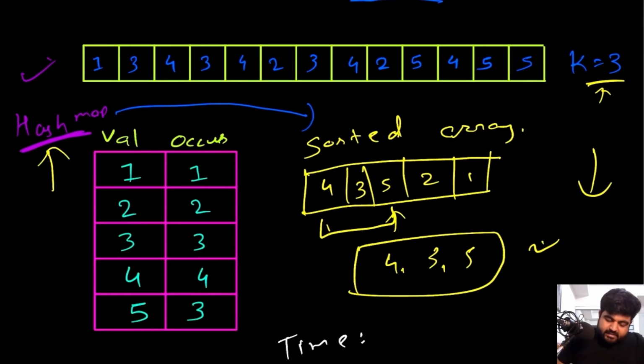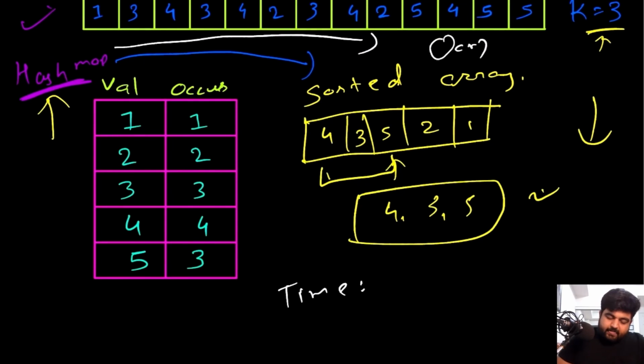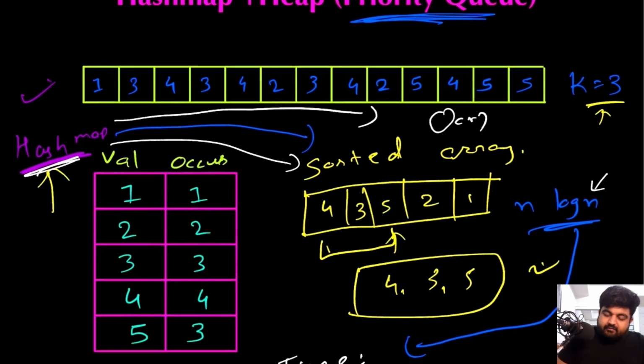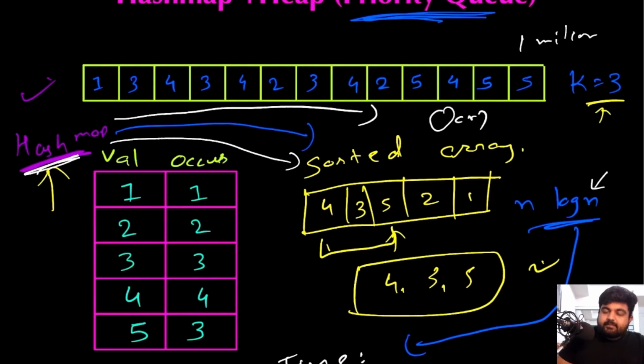The time complexity of this approach is, first we need to iterate over the entire given input. For that, it takes big O of n time to generate this hash map. After generating this hash map, we have to create the sorted array that takes n log n time, and this n log n is going to be the ultimate time complexity. You would say, hey, n log n sounds reasonable, but suppose we have 1 million characters, and we are given k equal to 3, which means we would have done 1 million times log 1 million work. Meanwhile, the value of k in practice is supposed to be much smaller than the input size.